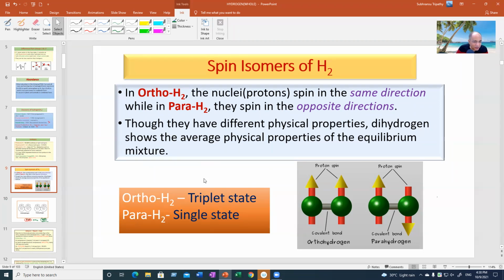Orthohydrogen is sometimes called the triplet state. You will know why it is called a triplet state later. And parahydrogen, if the spins are parallel, like Hund's rule, parallel, then it is called triplet. The two spins are parallel, it is called triplet. If they are anti-parallel, paired, it is called singlet state.